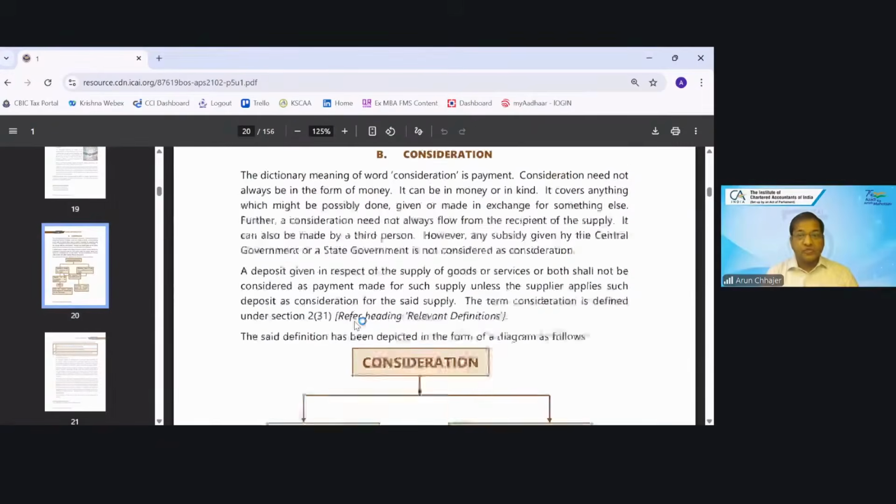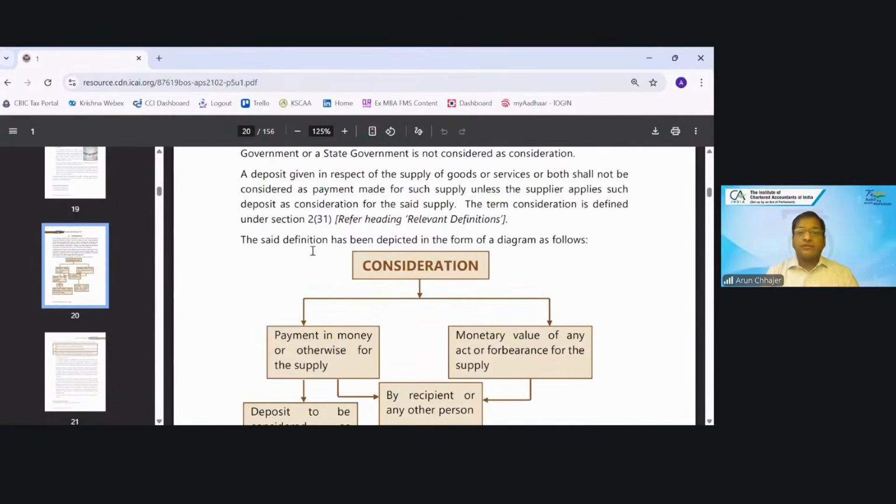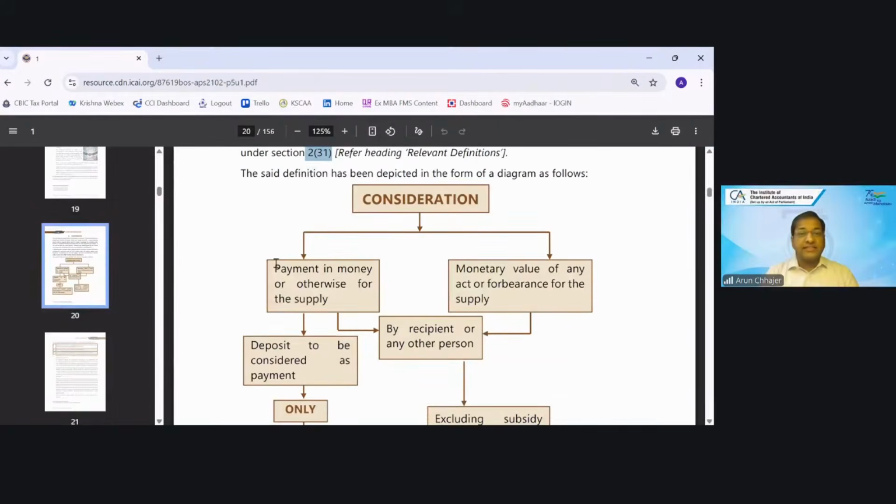Correct. So you can refer to the definition given above. Consideration, payment can be in money or can be otherwise, and monetary value of any act or forbearance. It can flow from the recipient or by any other person. It means, suppose I'm teaching you, you are a student, and I'm charging X amount and payment is being made by your father.